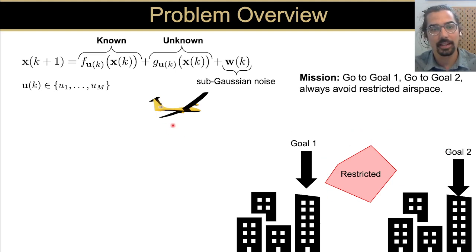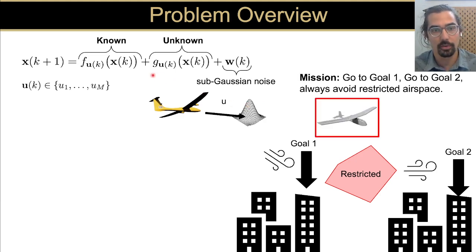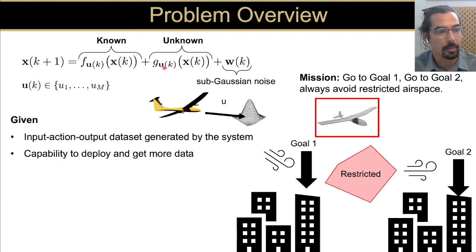Since this aircraft is in an urban environment around infrastructure and humans, we want to provide rigorous guarantees on accomplishing this mission safely. And this is really difficult to do as we don't know this part of the dynamics, so we don't know how the aircraft will evolve in time. We also need to account for wind and other vehicles in the environment. Now, in lieu of knowing these dynamics, we have an input-output data set that's generated by the system and the ability to collect more data.